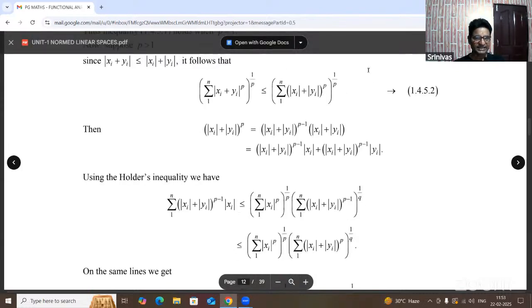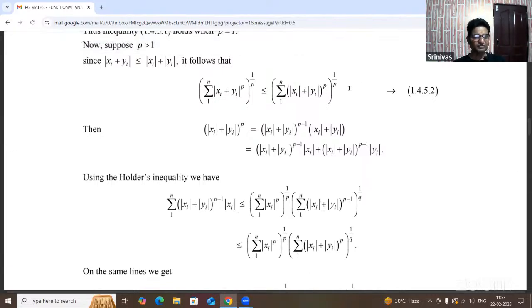Here |xi + yi| is the modulus of the individual sums. Say that is the second equation.